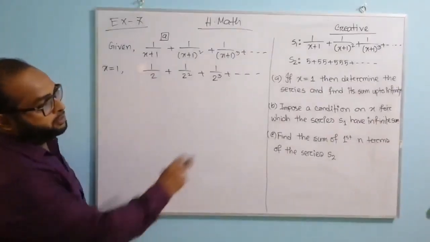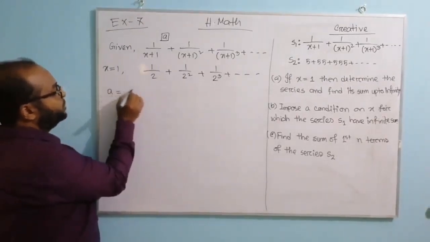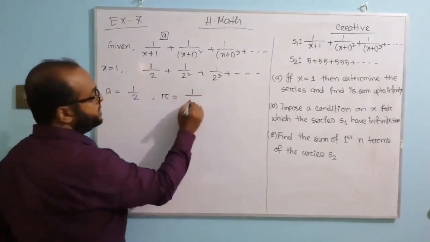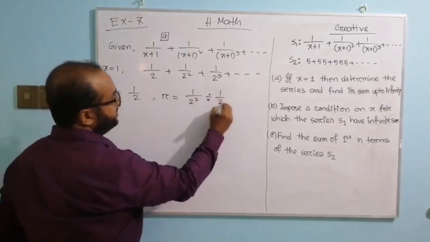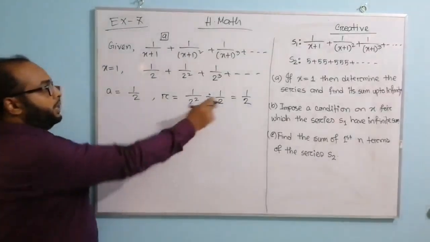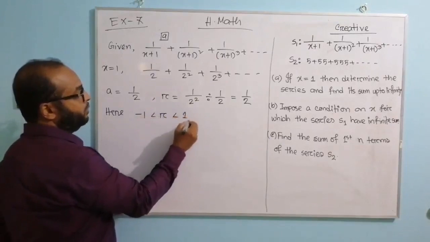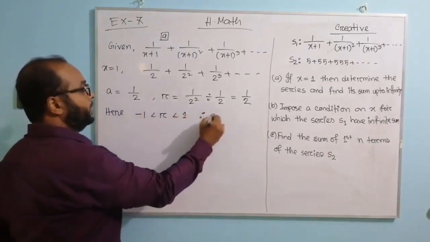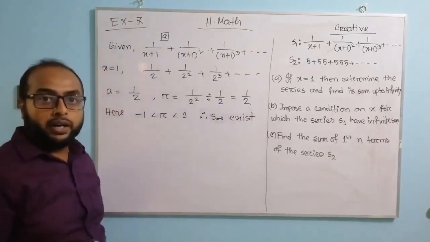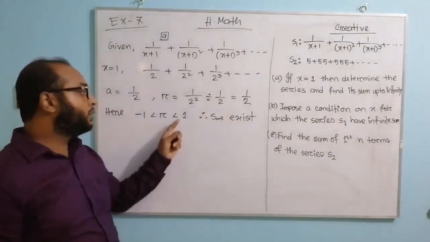Okay, now we have to find out its sum up to infinity. Here a equal to 1 by 2, this is first term, and common ratio r equal to second term divided by first term. This equals 1 by 2. Here minus 1 less than r less than 1, so S infinity exists. This is the condition for infinite sum, and here r equal to half lies between minus 1 and 1.